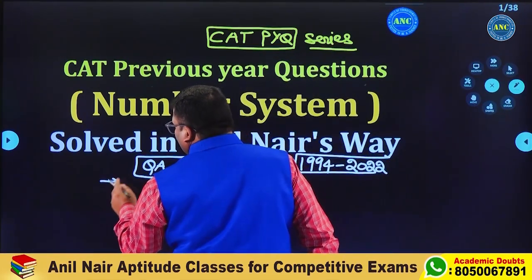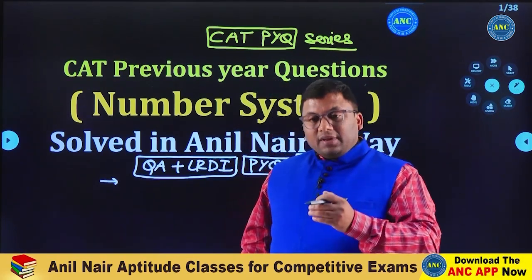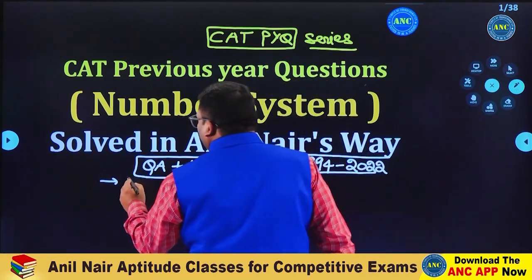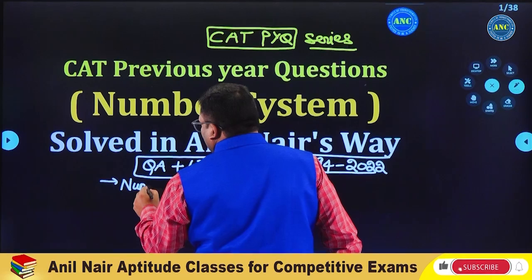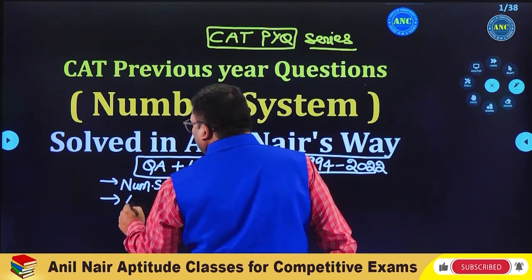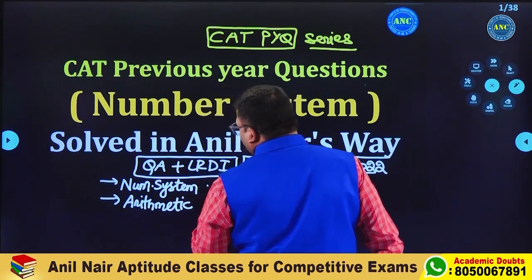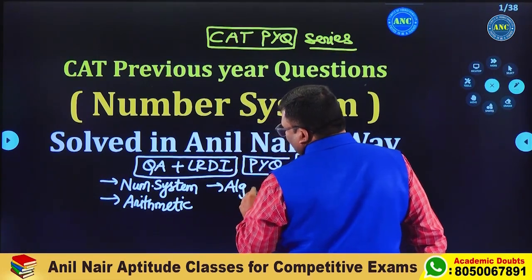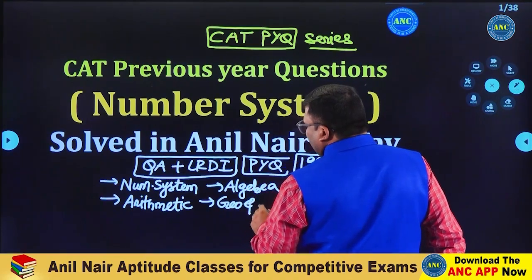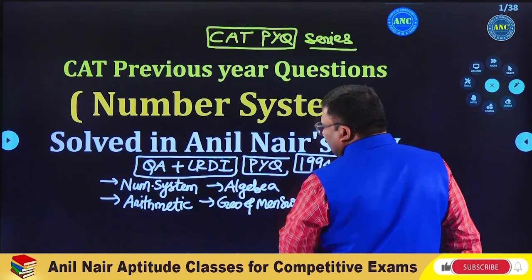As most of you know, quantitative aptitude, logical reasoning and data interpretation, and verbal ability are the sections that will come in your CAT written test. In quantitative aptitude, there are 5 main topics. Let me write down the topics. One is number system, next is arithmetic, third is algebra, fourth is geometry and mensuration, fifth is permutation, combination, probability and set theory.